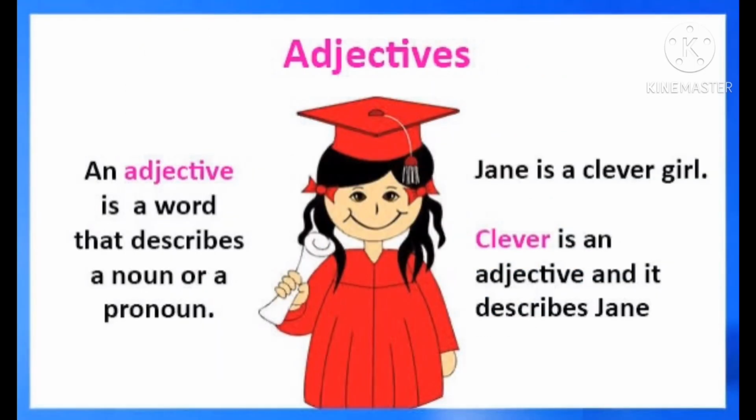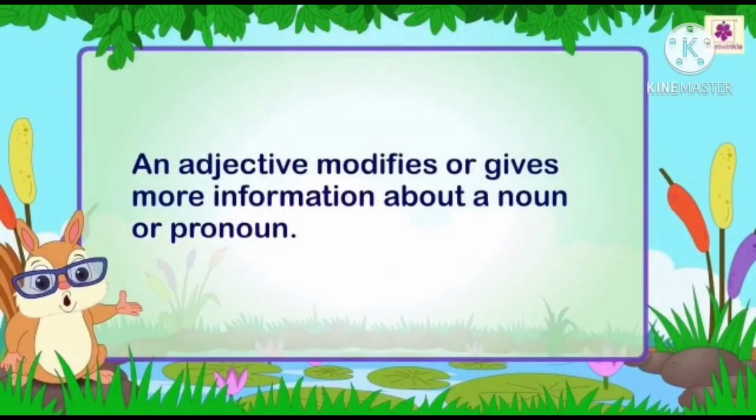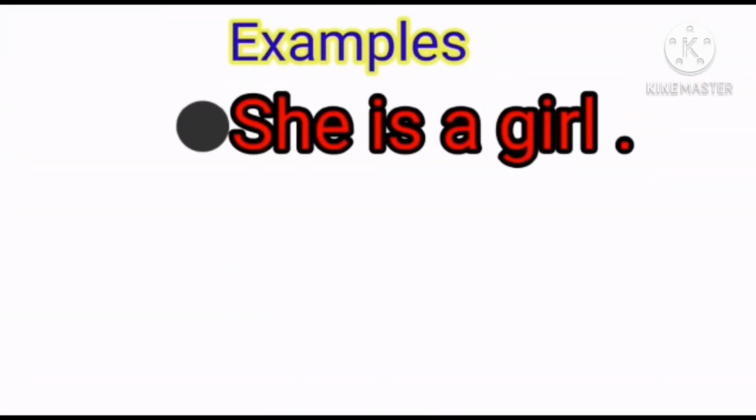So here you can see an example is given. An adjective is a word that describes a noun or pronoun. Jane is a clever girl. So girl is a common noun, right? And we have to describe this girl. So what is the word which is used here to describe Jane? Clever. So adjective is a word which describes the noun. In this sentence, clever is the adjective, and clever is a word that is describing the girl Jane. So I hope you have understood that adjective is a word that describes a noun.